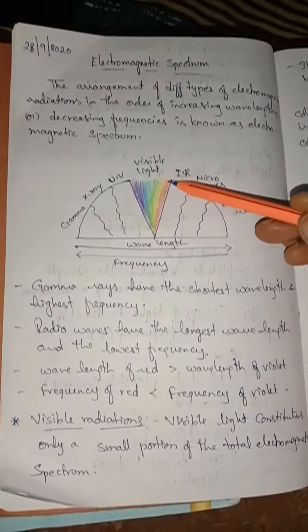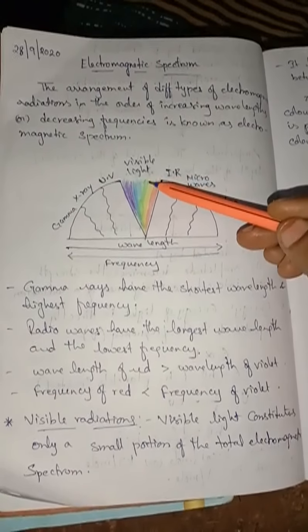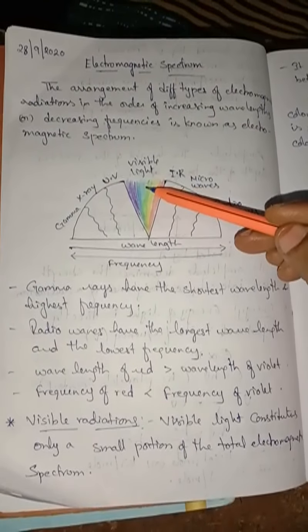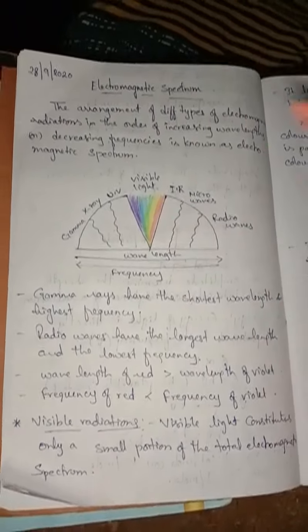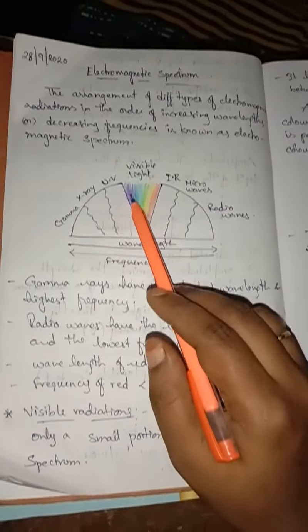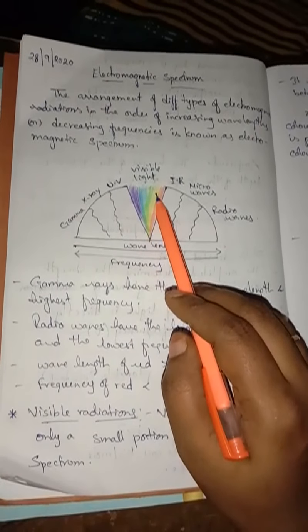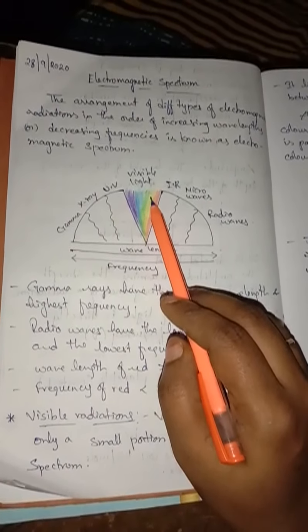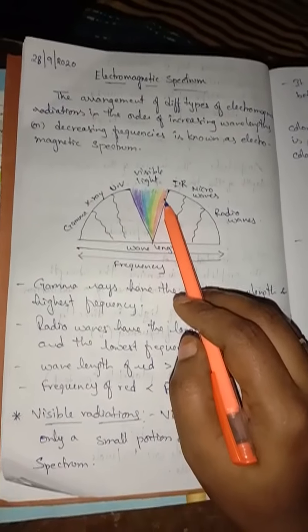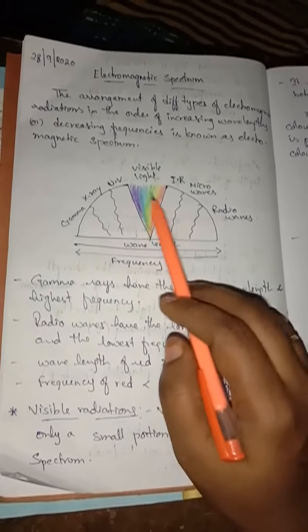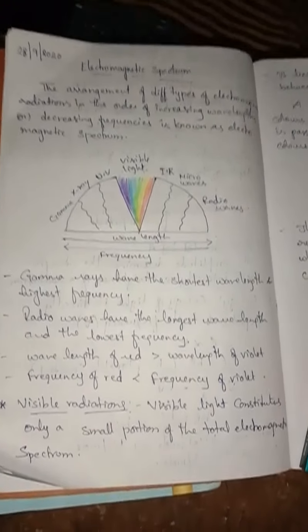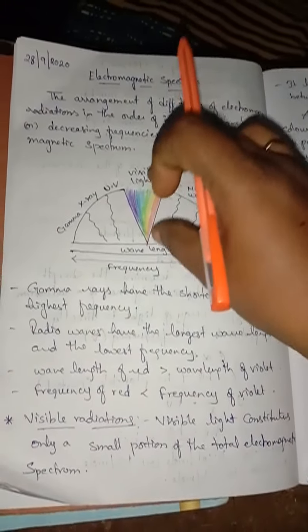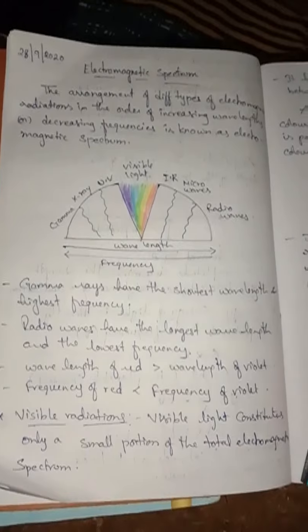If you see here, violet, indigo, blue, green, yellow, orange and red, this is nothing but VIBGYOR. This part is called the visible region. This is the only small part which the human eye can see.